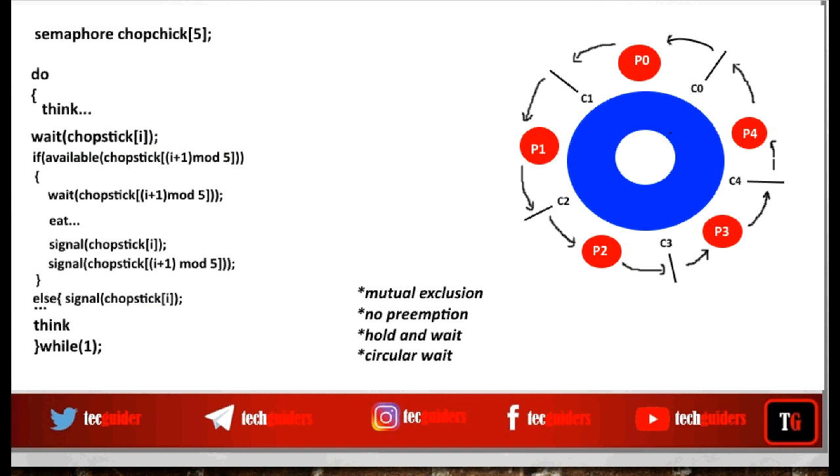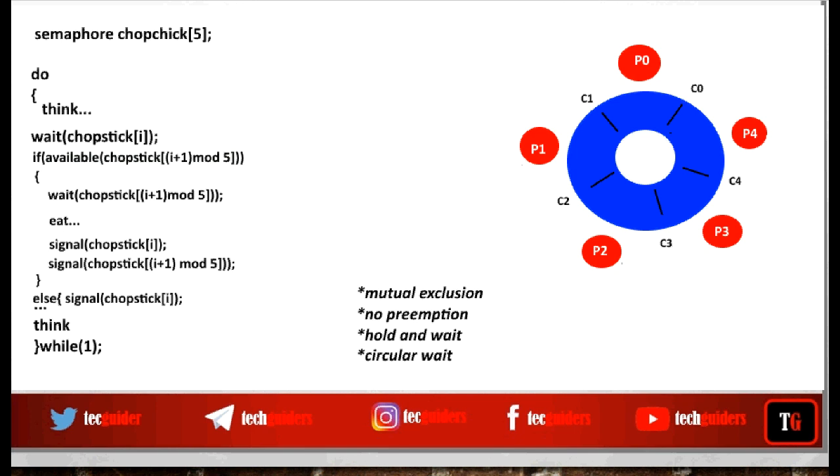But here also there is one issue. Suppose all the philosophers grab the left chopstick at the same time. Now every philosopher will find that the right chopstick is not available. Now all the philosophers will put back the left chopstick on the table at the same time.